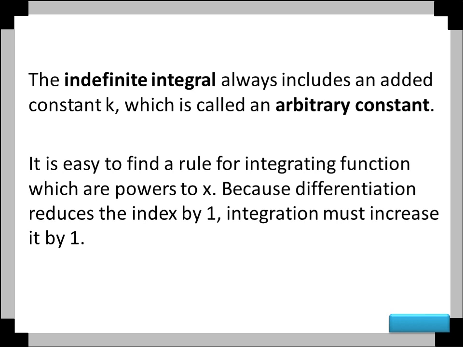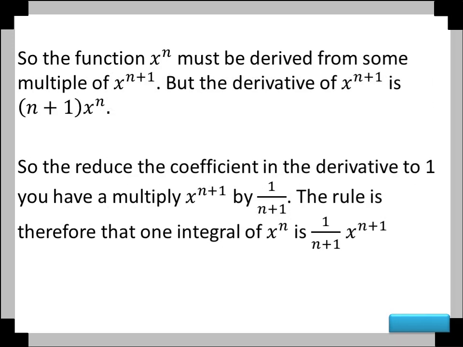It is easy to find a rule for integrating functions which are powers of x, because differentiation reduces the index by 1. Integration must increase it by 1. So, the function x to the power of n must be derived from some multiple of x to the power of n plus 1.